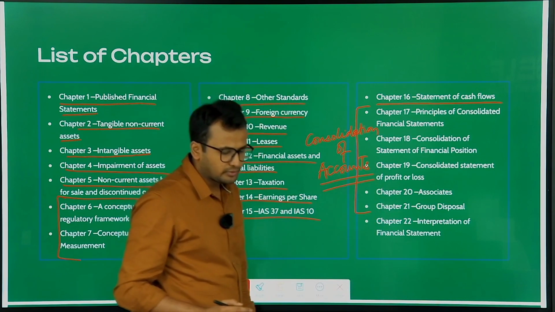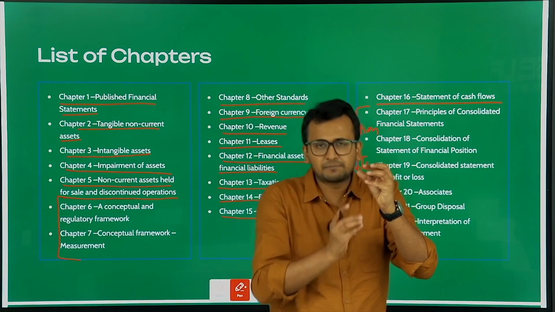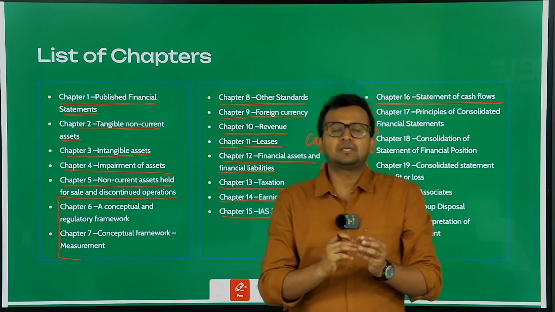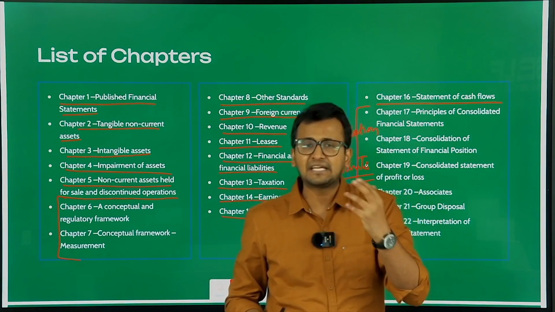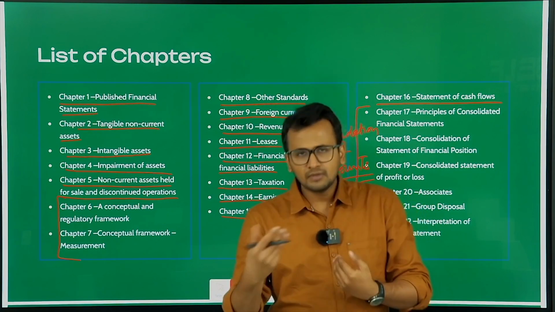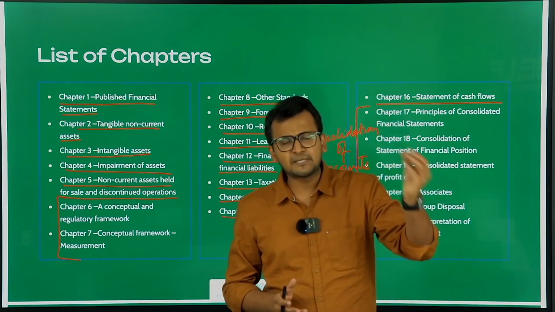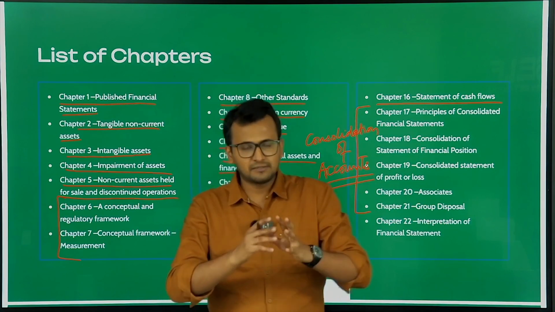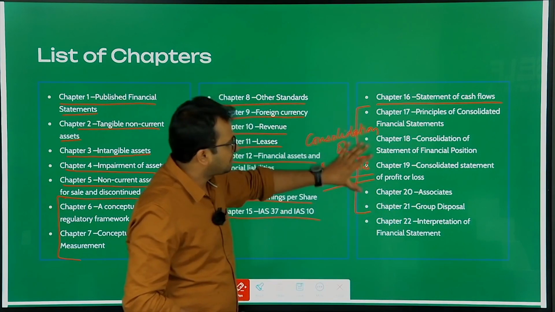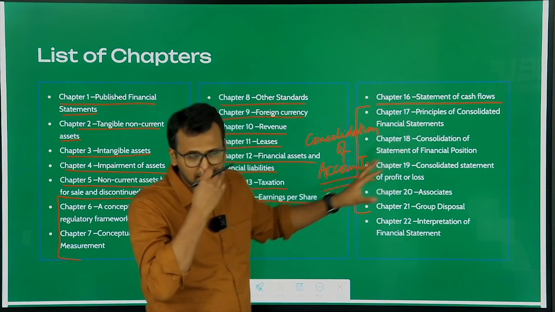So basically what you will learn is that if there is a company and there are multiple subsidiary companies of which it has control, how does the holding company or the parent company consolidate the financial statements of a subsidiary, associate company, joint venture company? This is something which we will be covering over here. Okay, what is a parent company, what is a subsidiary company is something which we will discuss in much detail when you go through the chapters. But these 5 chapters carry a lot of weightage. You will get a 20-mark question out of these 5 chapters combined.